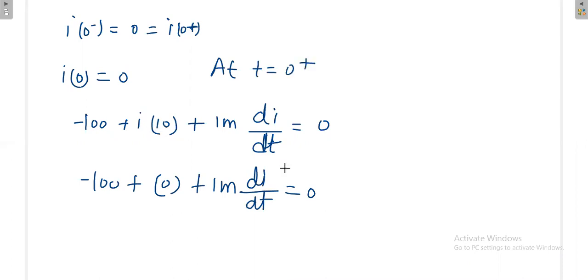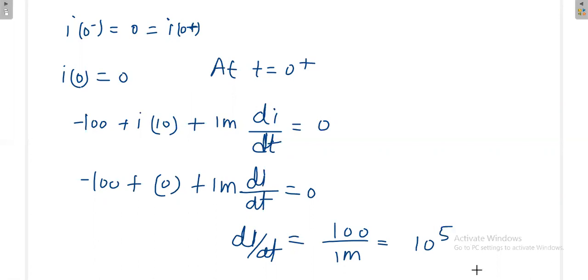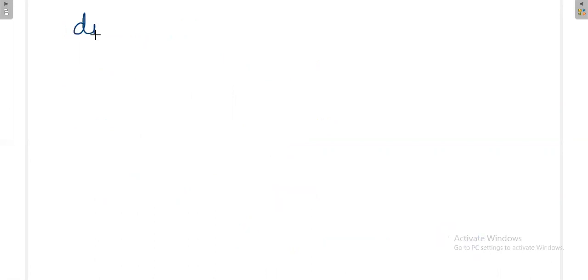That means we get di by dt also at t equal to 0 plus. Di by dt is equal to minus 100 becoming plus 100 divided by 1 milli, that is 10 power 5 ampere per second. So finally di by dt at t equal to 0 plus is 10 power 5 ampere per second. Is it positive or negative? Definitely it is positive.